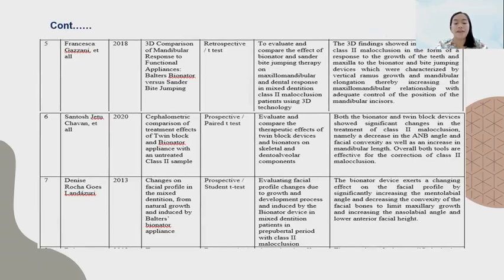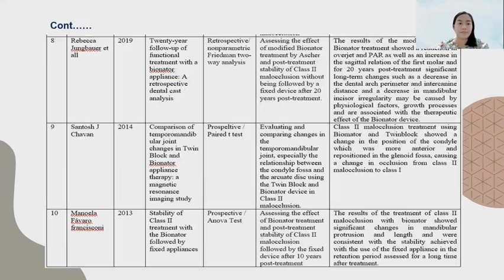The study conducted by Francesca Gazzani, Santos Kavan, and Denis Landasuri used a Bionator in the mixed dentition and prepubertal to pubertal period, showing a change in facial profile as a correction of class 2 malocclusion. The study by Rebecca Jangbauer, Santos Jetu, and Francisconi showed post-treatment stability in patients with class 2 malocclusion using a Bionator.